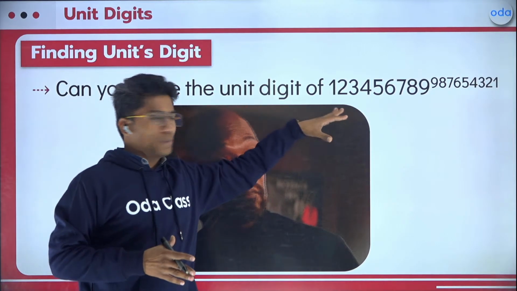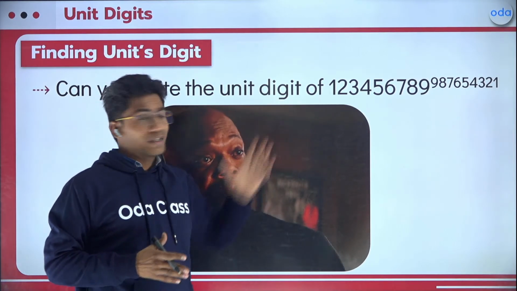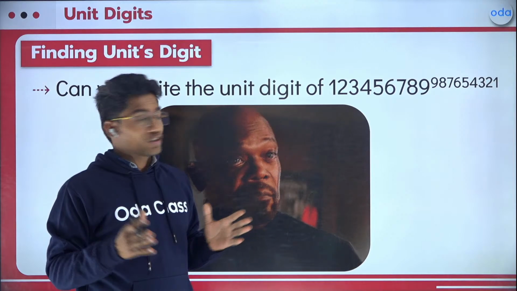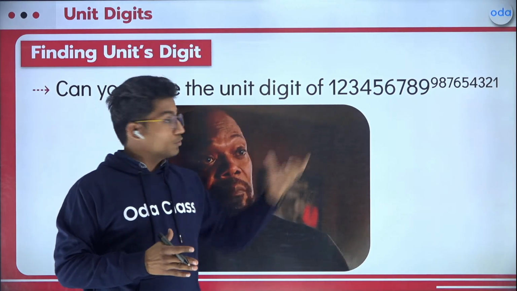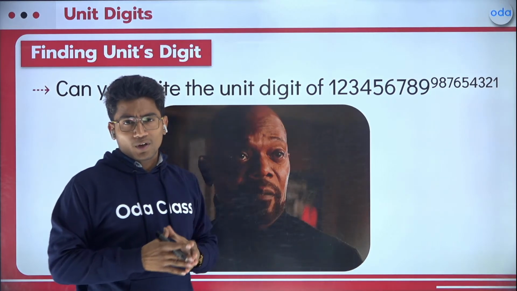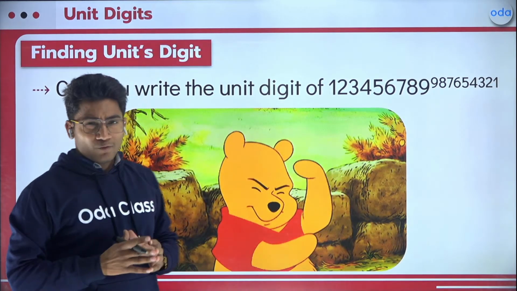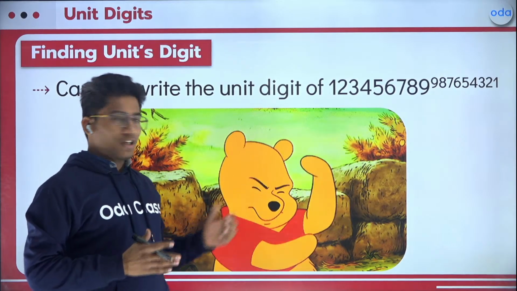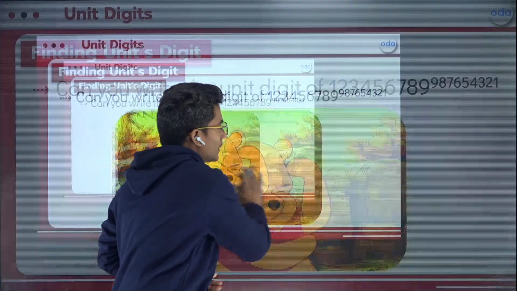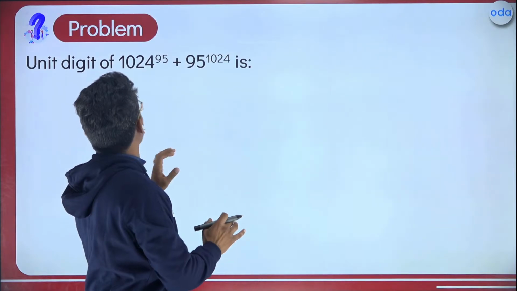This number looks big, right? We have to find the unit digit after the multiplication, after multiplying this big number so many times. That is very difficult, right? So still in confusion, what will you be doing? Now let me ask you one very simple thing.